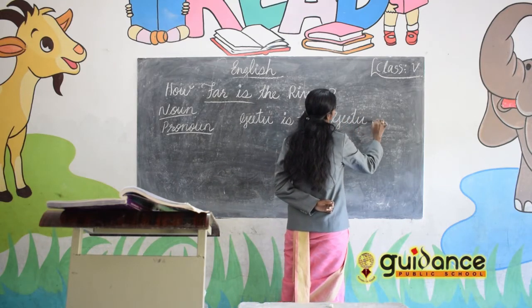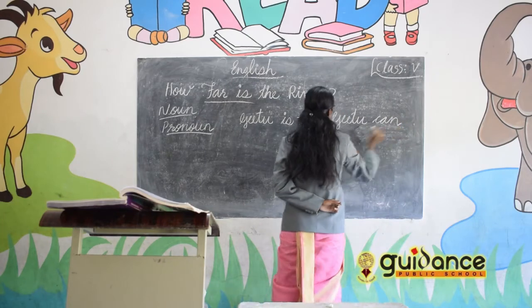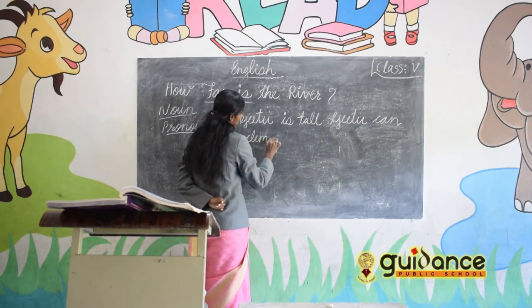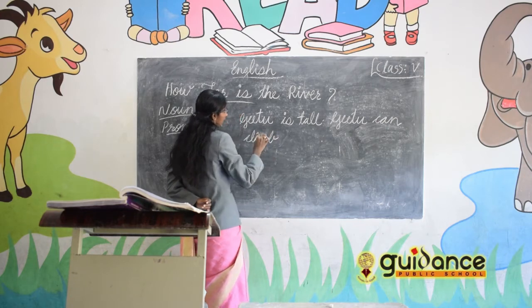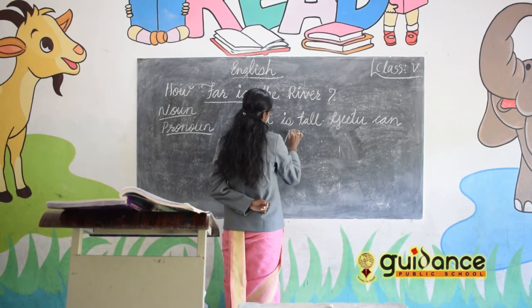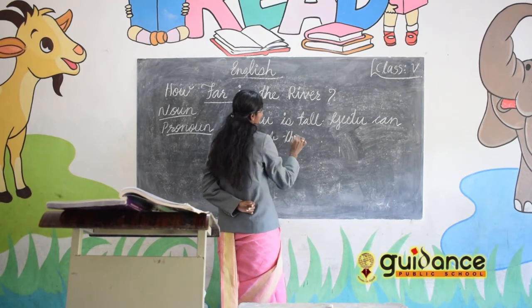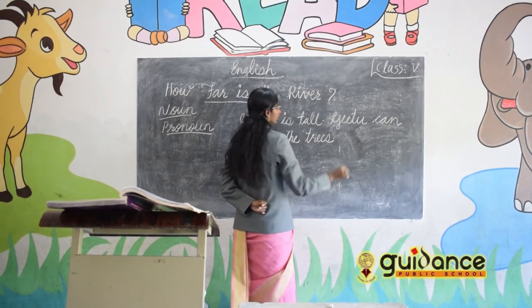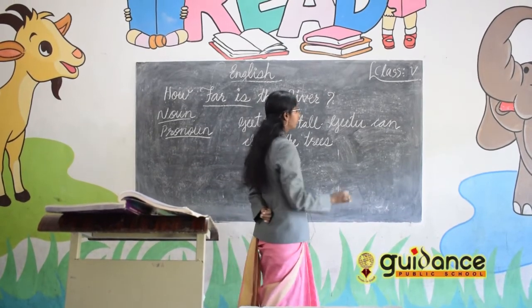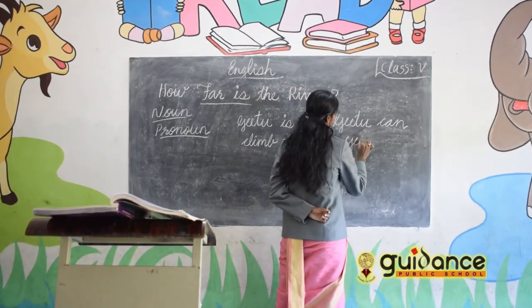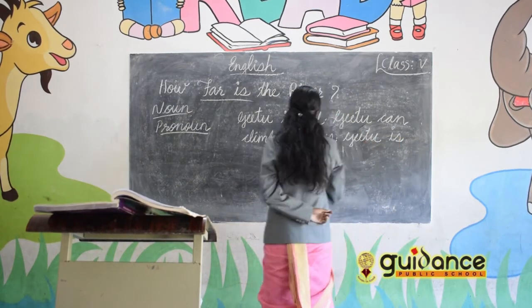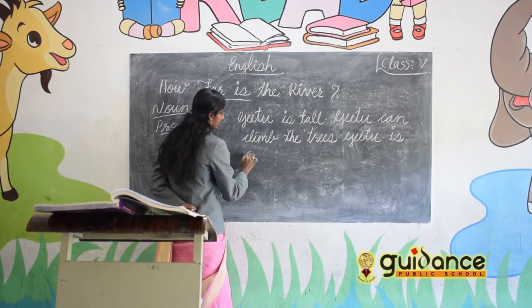Geetu can climb the trees. Geetu is a smart girl.